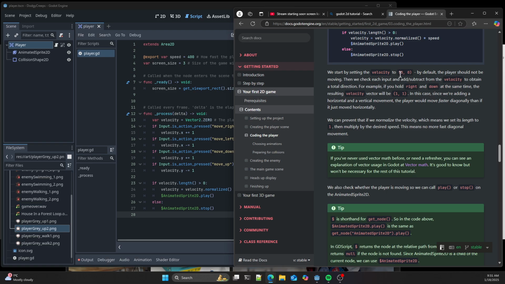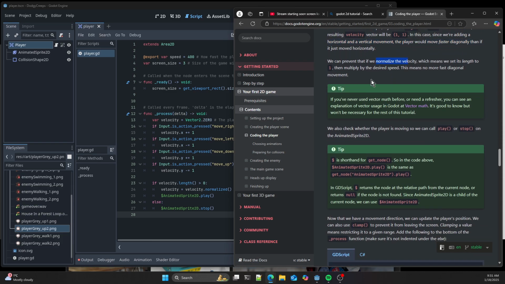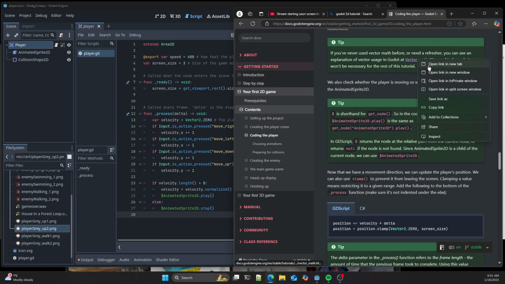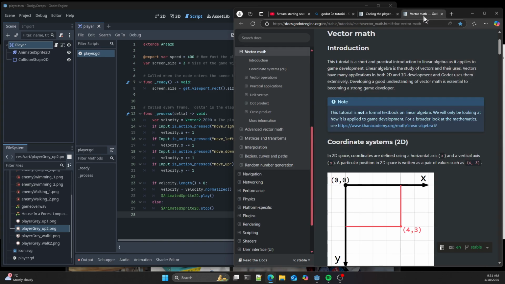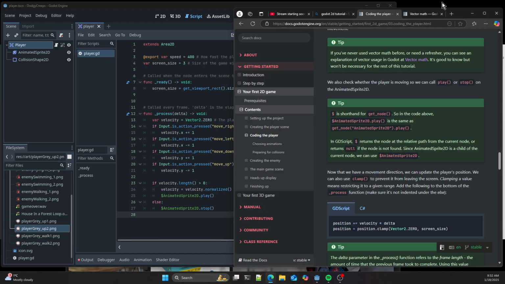We start by setting velocity to 0, 0 so it's not moving, and then we check for input each time, and add and subtract the velocity for the given direction. We move faster diagonally, so we deal with that by normalizing it. If you need a refresher on vectors, there's an explanation of that in the docs. I'm going to go through that again myself to refresh, and I'll paste a link to that into the Discord channel.